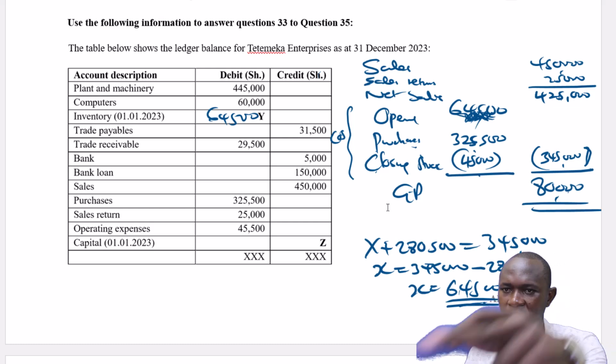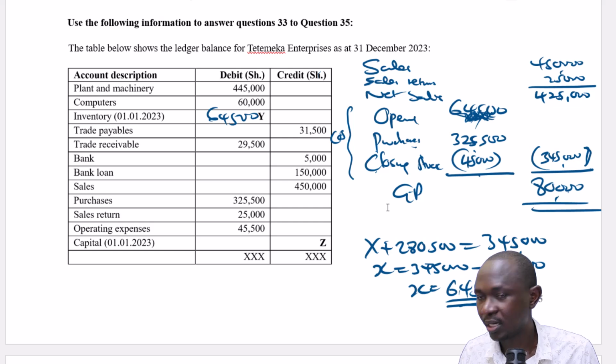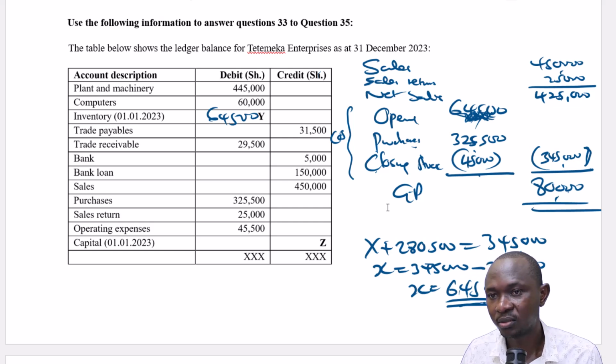Get the total, add the debits and credits. So this is 445,000 plus 60,000. Let's restrict the zeros. So 445 plus 60 plus 64.5 plus 29.5 plus 325.5 plus 25 plus 45.5.